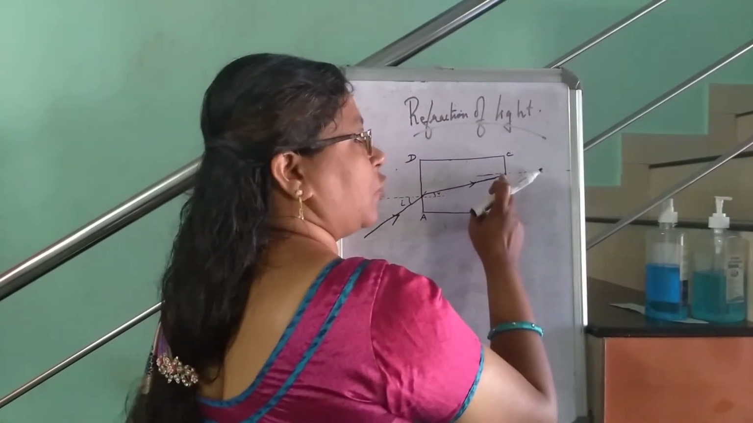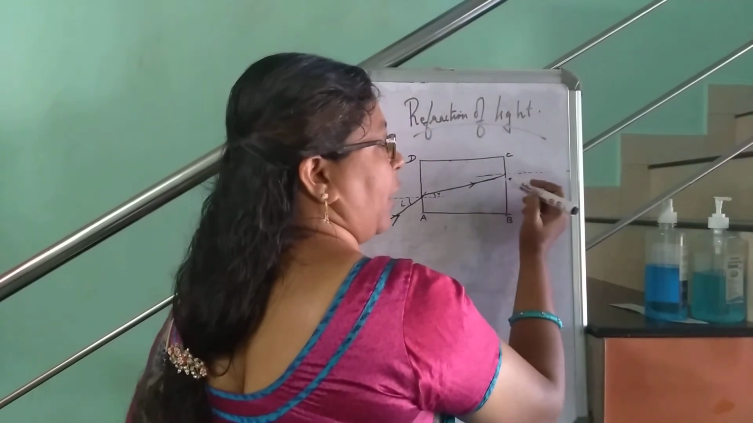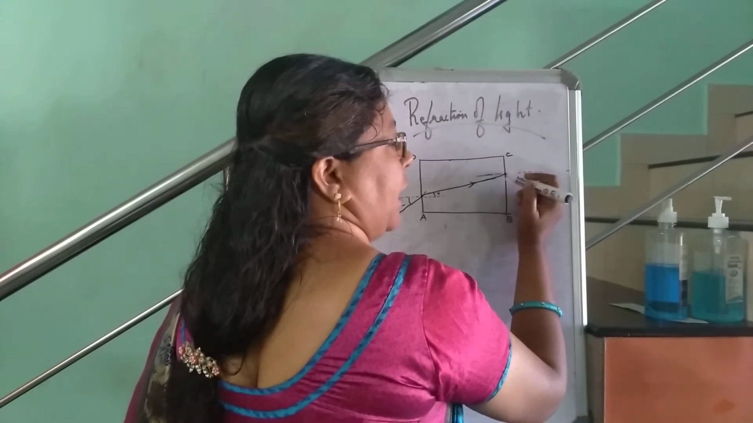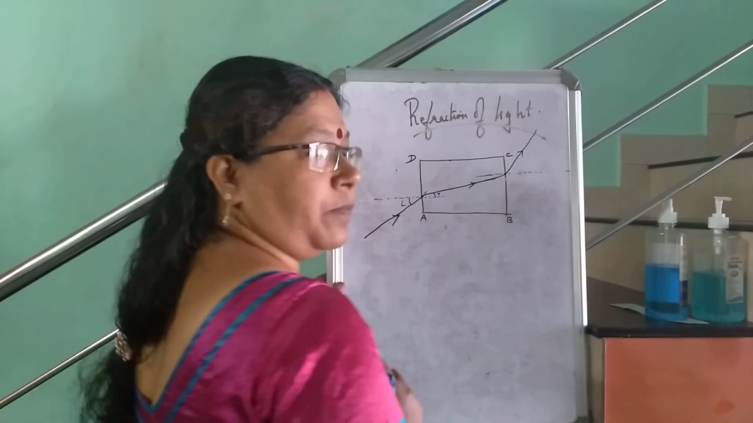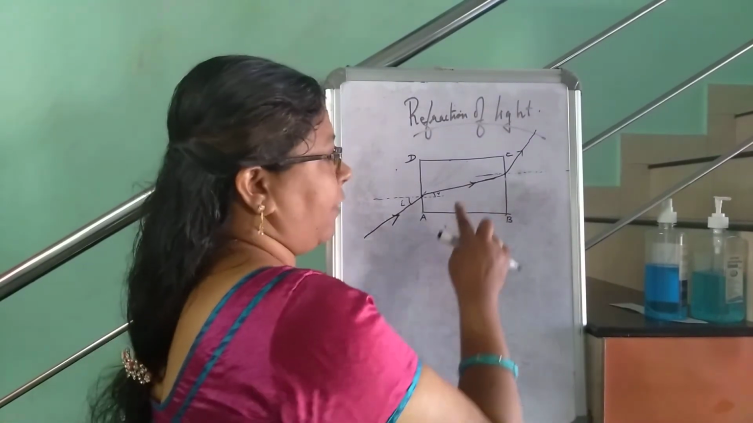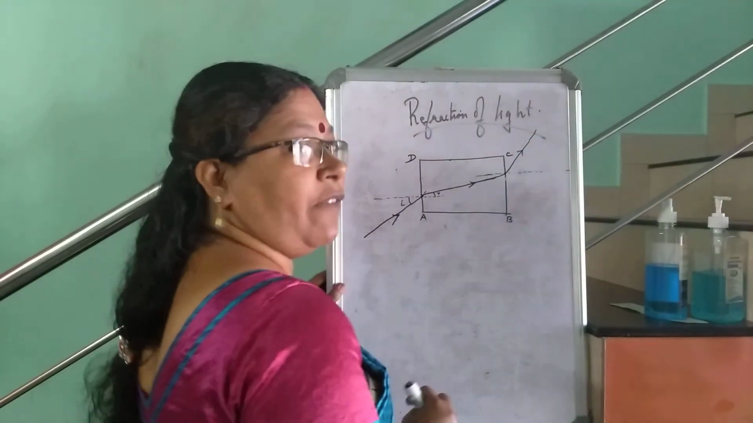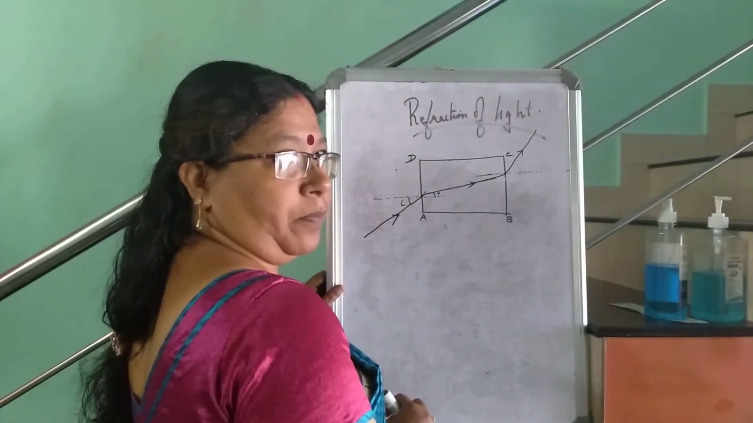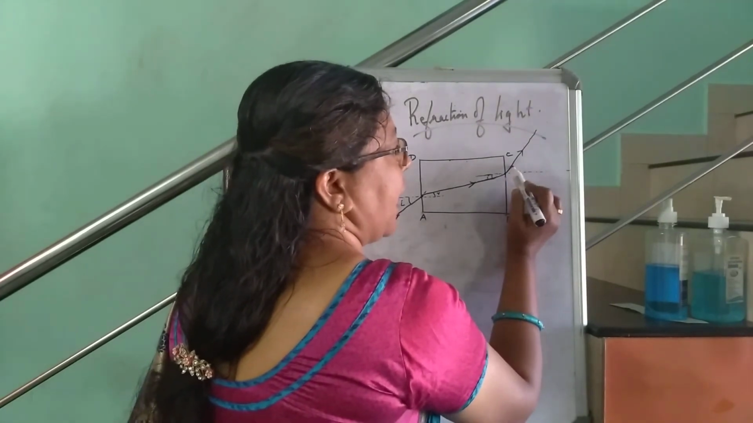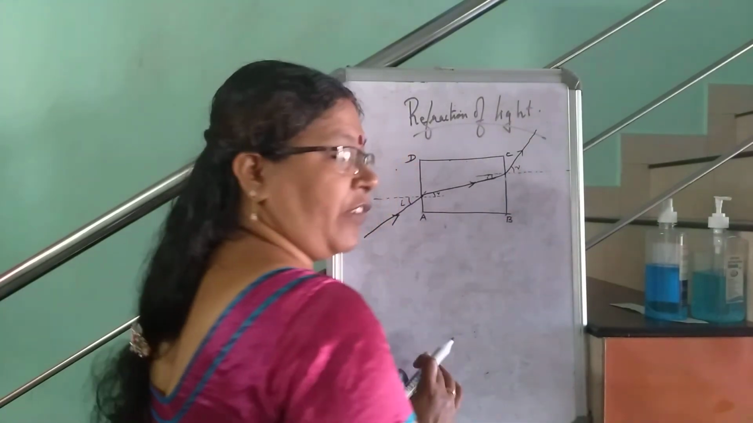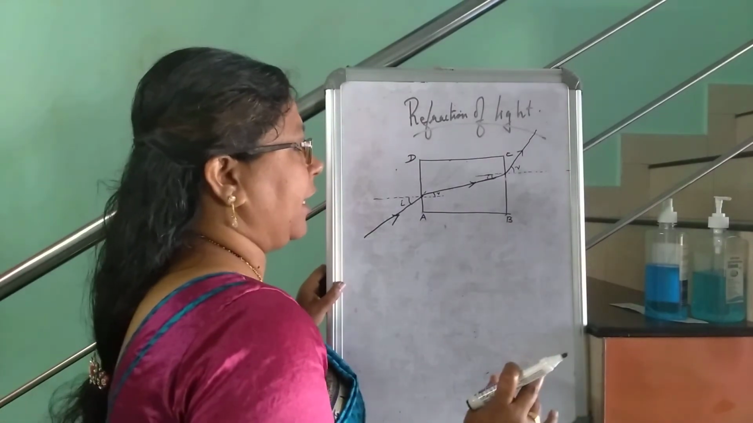The ray of light should have moved like this. But instead of moving like this, the ray of light deviates away from the normal. Here also you can write the angle of incidence. This is the angle of incidence and this is the angle of refraction. So, understood what the conditions are?